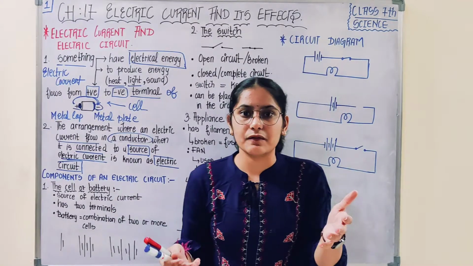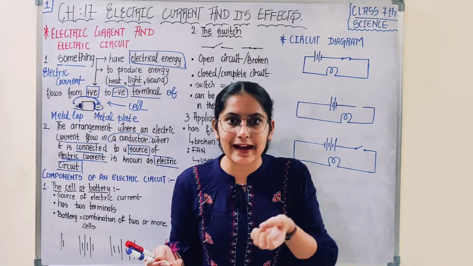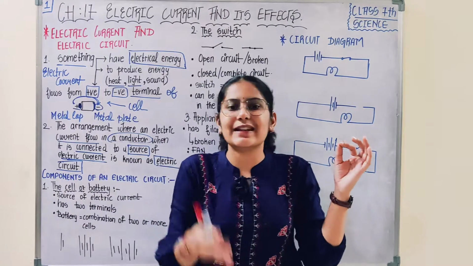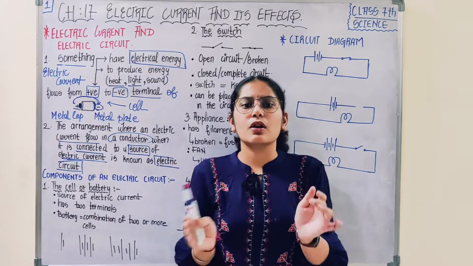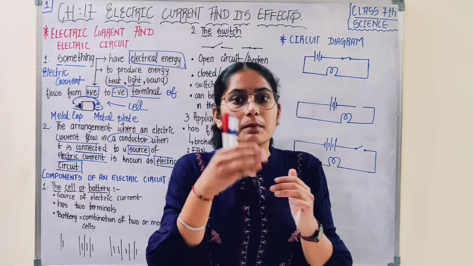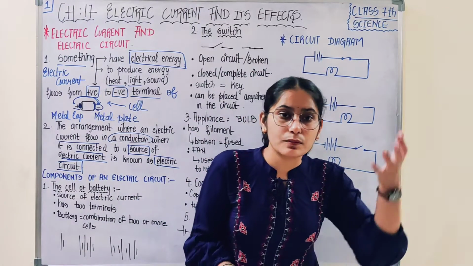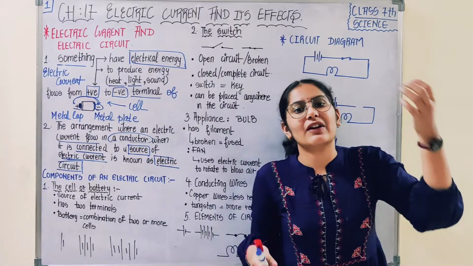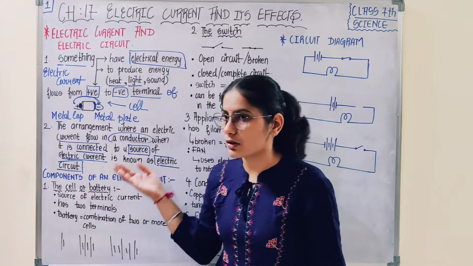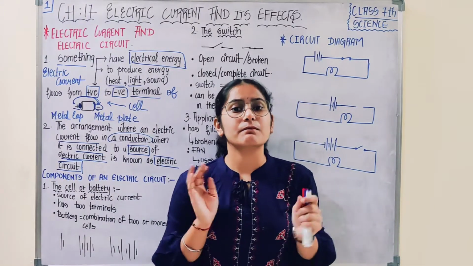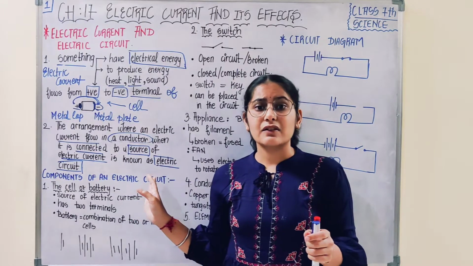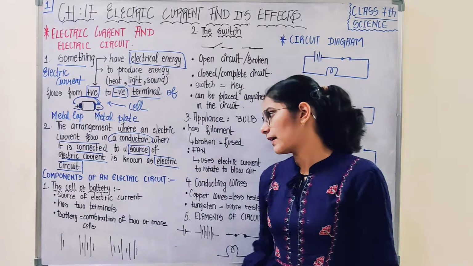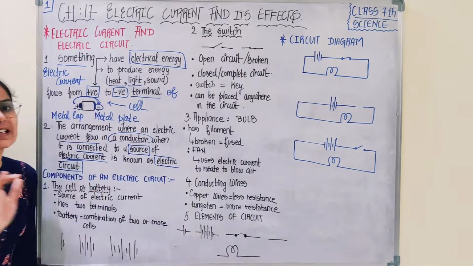Where is the electric current coming from? For that we require a source, some supply from where I want to make the electric current flow through the path. For that I am using a conductor through which the electric current can pass. But I want electric current. So to make electric current flow, I am using a conductor, but I need electric current. And from where is it coming? From any source like a cell. A battery is a must in an electric circuit because it is acting as a source of electric current. Done? Okay. Next topic is components of an electric circuit.